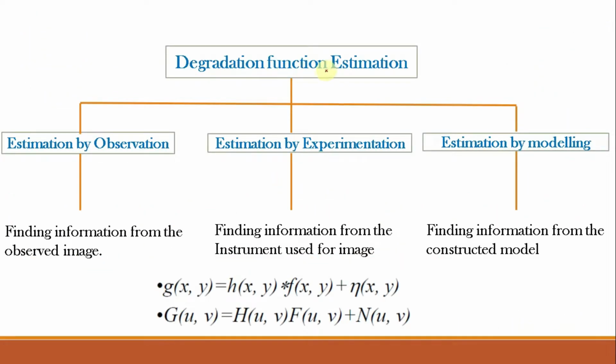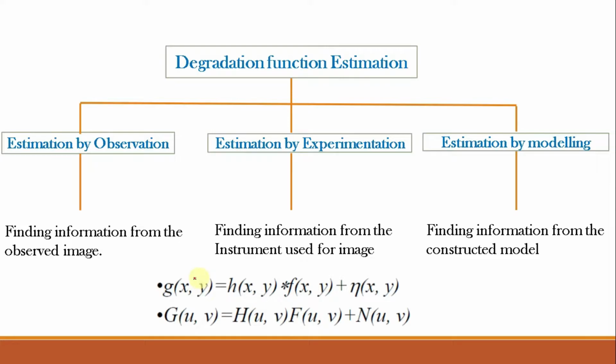The degradation function estimation can be done by using three different ways. Number one is estimation by observation. Number two is estimation by experimentation. And number three is estimation by mathematical modeling. So as the name suggests, for estimation by observation, we are finding information from the observed image as we did for removal of periodic noise. For estimation by experimentation, we are finding the information from the instrument used for image capturing. We see different system settings of the image capturing instrument and apply estimation. And for estimation by modeling, we are finding the information from the constructed mathematical model that tells what is the type of degradation.